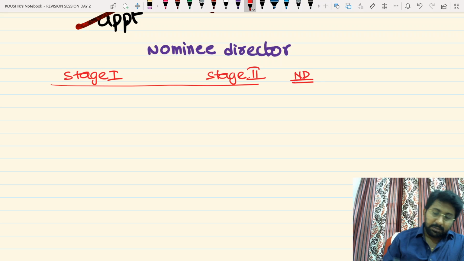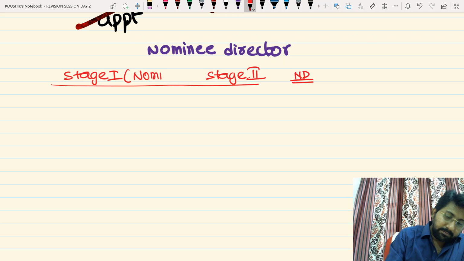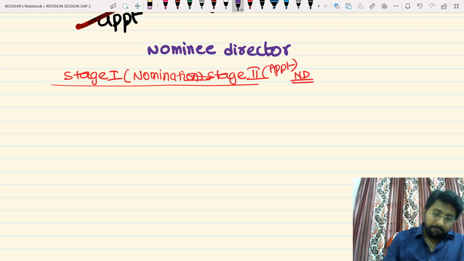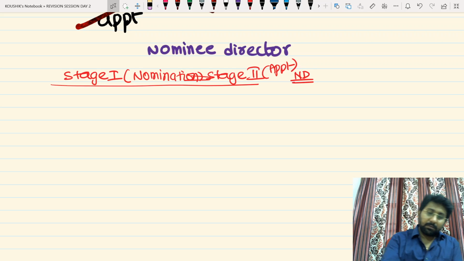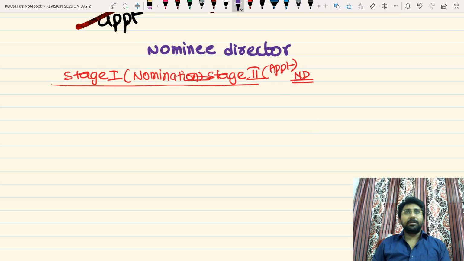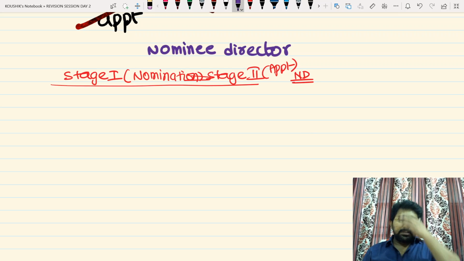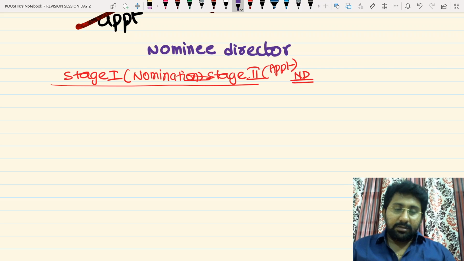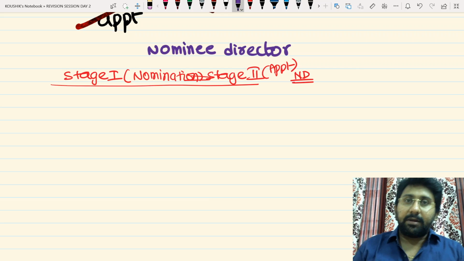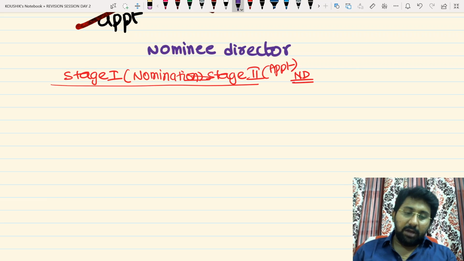Stage 1 will be nomination. Stage 2 will be appointment. Stage 1, nomination has to be made. Yes or no? So therefore, stage 1 is all about nomination. Stage 2 is all about appointment. That means first nominate and then appoint.